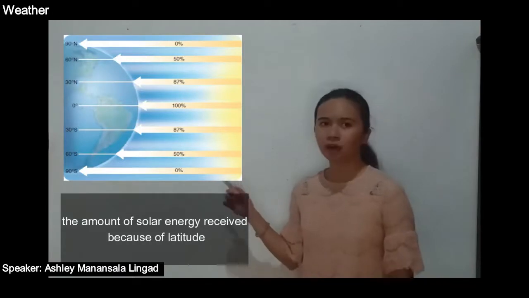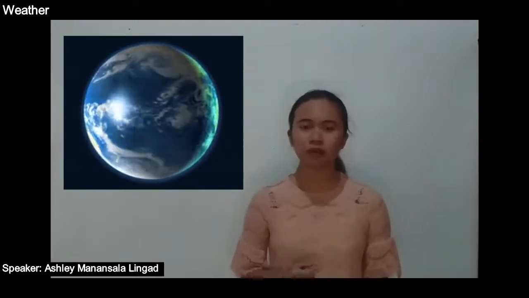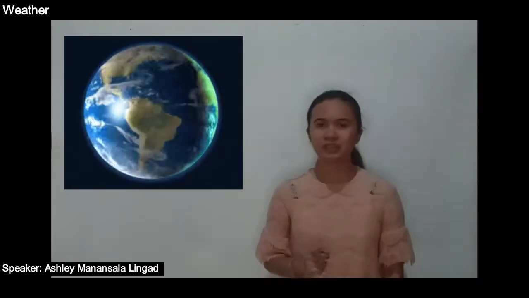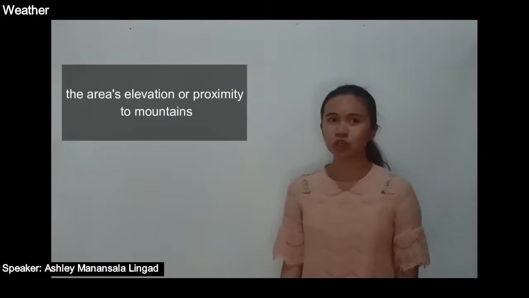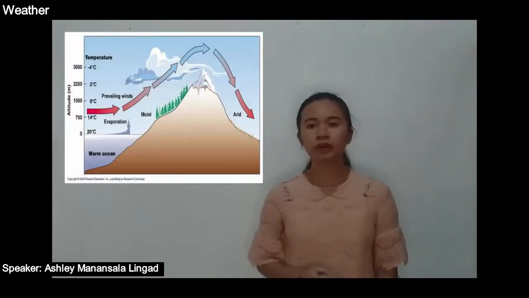The amount of solar energy received because of latitude. The tilt of the Earth causes different areas to receive different amounts of solar energy. The lowest latitude gets the most energy from the sun, while the highest latitudes have less heat. Next, the area's elevation or proximity to mountains. The higher the elevation, the lower the temperature.